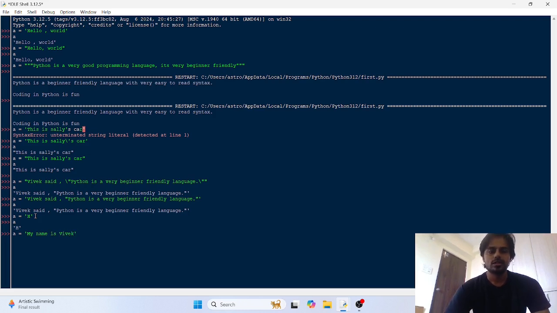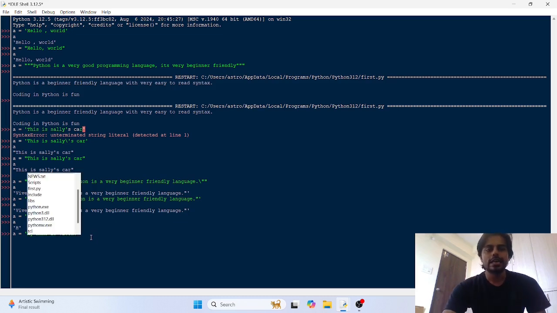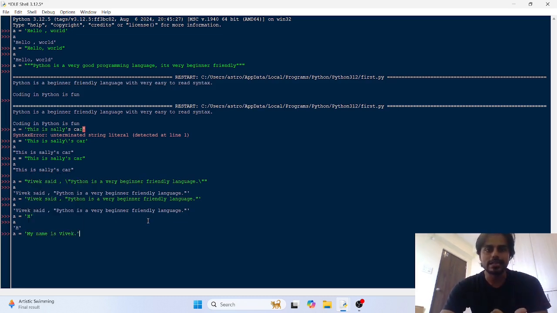So it can have multiple characters or a single character. Both would be considered as string objects in Python if they are between quotes, single quote, double quote or triple quote. All of them would be considered as string objects in Python.